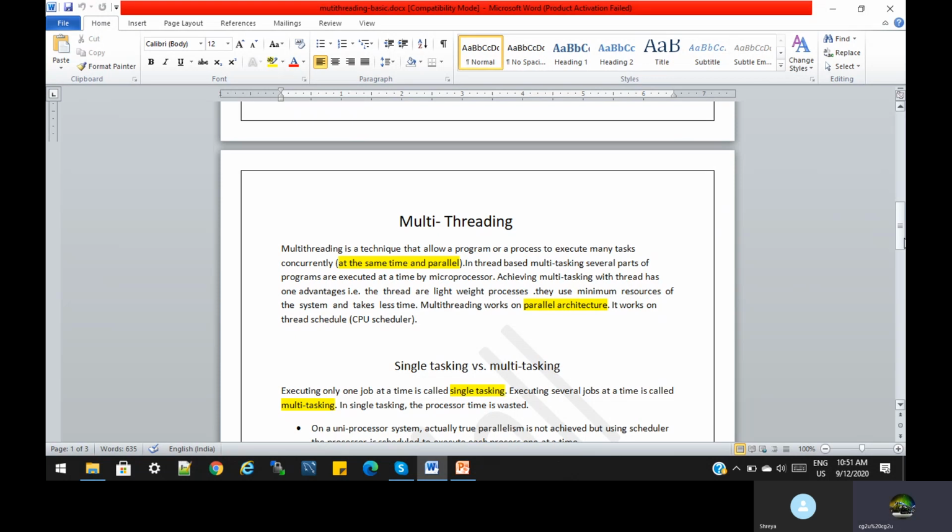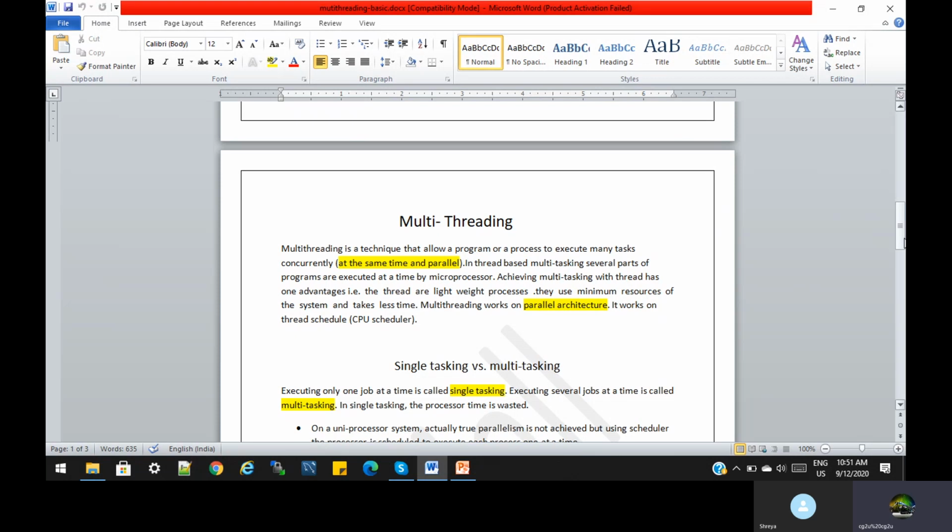Why is the thread a lightweight process? Because it uses minimal resources of the system and takes less time. Multi-threading works on a parallel architecture. It works on the thread scheduler, the CPU scheduler. So when we achieve multiple tasks using threads, that is called multi-threading.